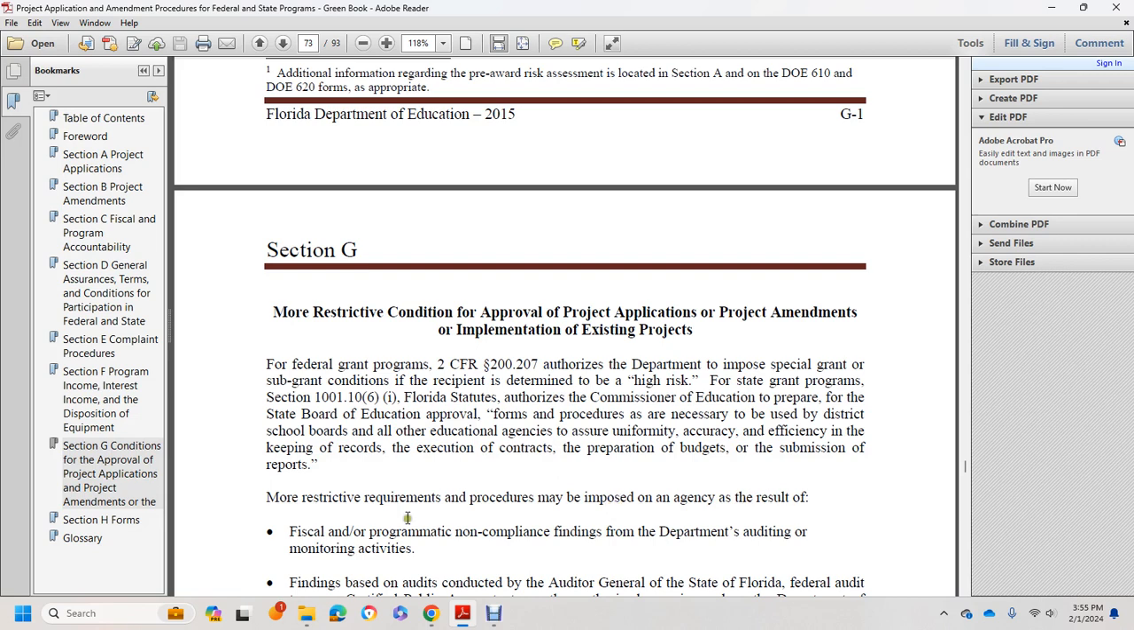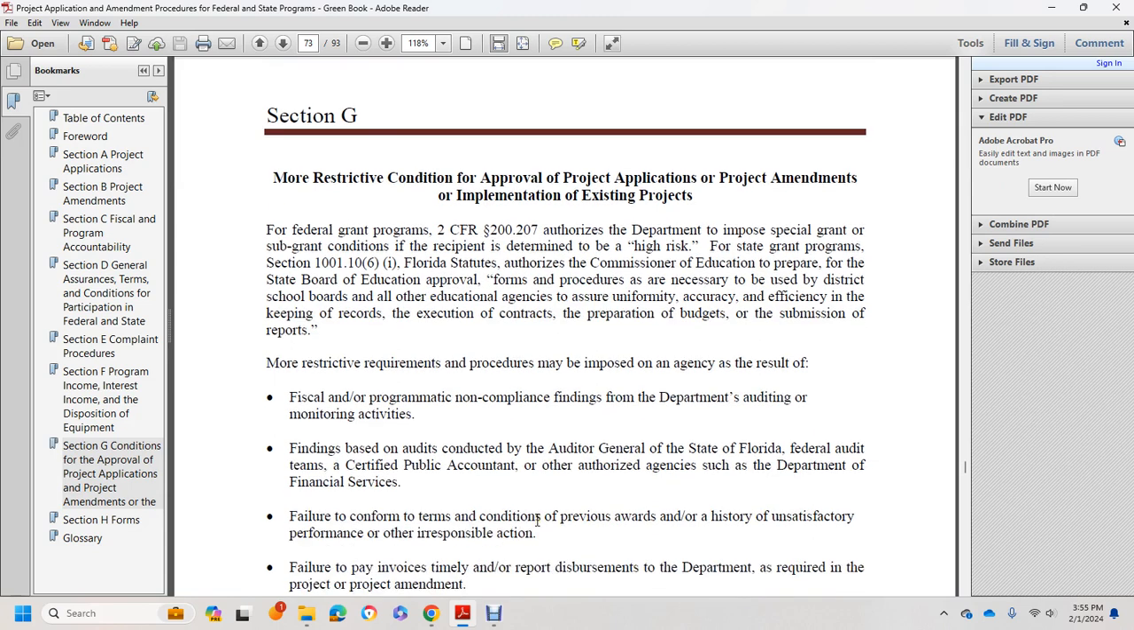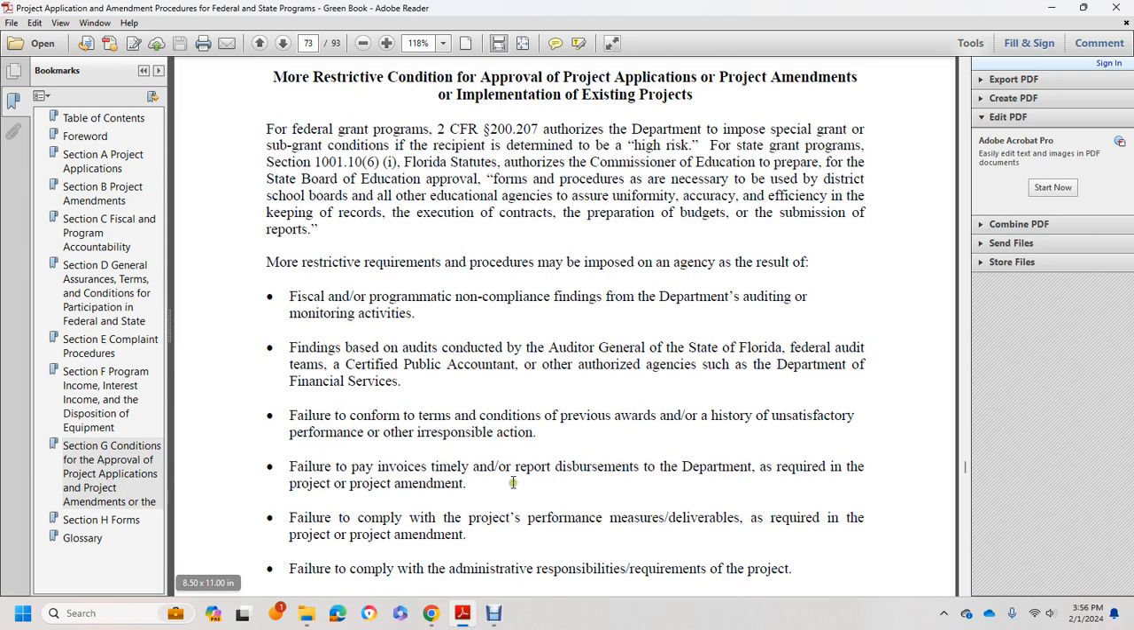the imposition on the agency may be the result of official findings of problematic non-compliance by the department's auditing and monitoring activity, findings based on audits conducted by the Auditor General of the State of Florida, a federal audit, or the terms of a certified public accountant authorized by the agency, or the Department of Financial Services, to confirm the terms and conditions of the previous award, with a history of unsatisfactory performance or irresponsible action, failure to pay invoices for the time report disbursement of the department required for the project amendment, failure to comply with project performance measures or the deliverables required